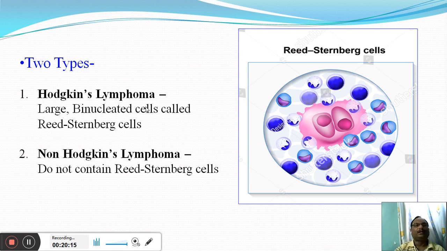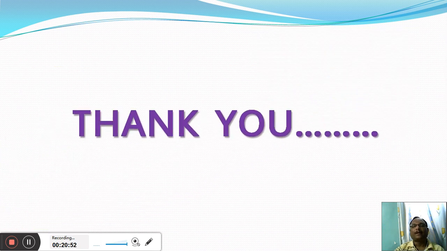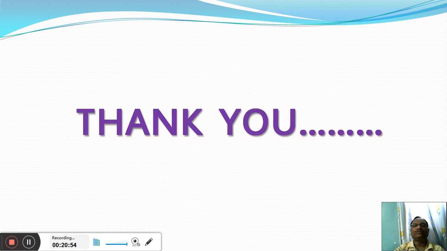So in short, the difference between Hodgkin's and non-Hodgkin's lymphoma is that Hodgkin's lymphoma is characterized by the presence of large binucleated cells, which are called Reed-Sternberg cells, and non-Hodgkin's lymphoma is characterized by the absence of such Reed-Sternberg cells. So you can see here the figure or image where such Reed-Sternberg cells are shown. This is the enlarged binucleated cell, which is the characteristic of Hodgkin's type of lymphoma. So these are the different kinds of cancers on the basis of two different criteria.